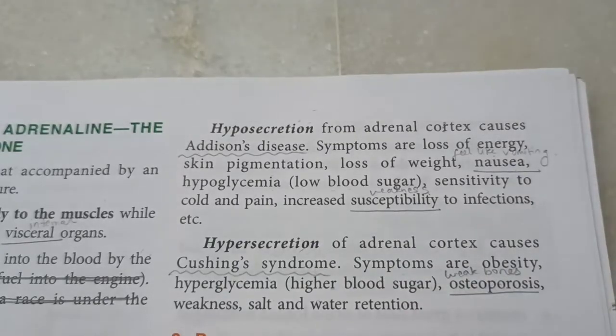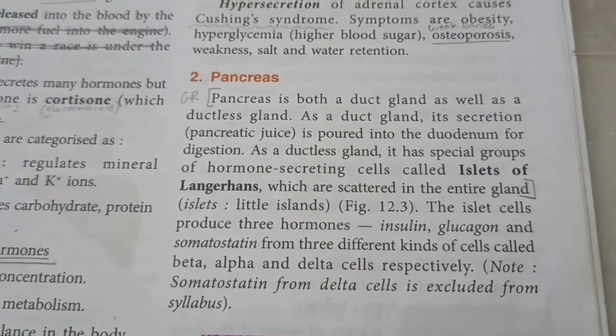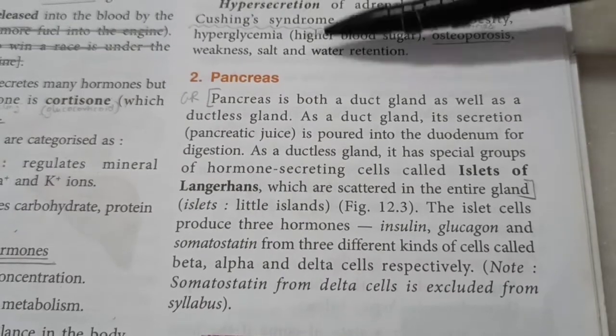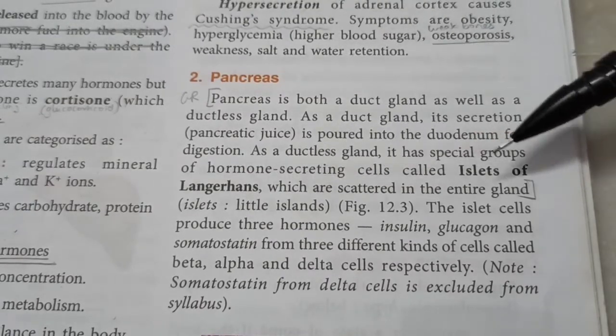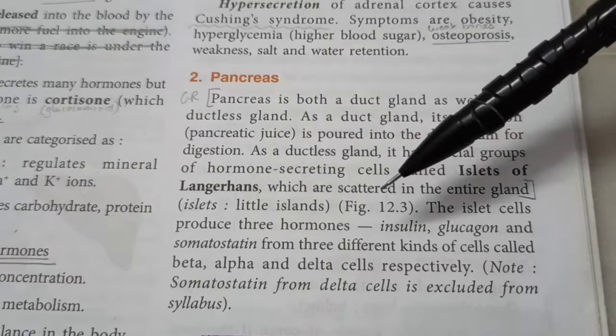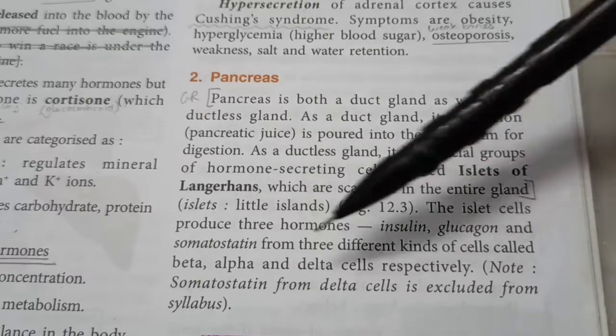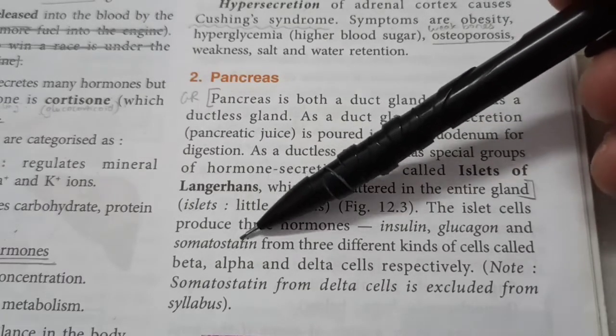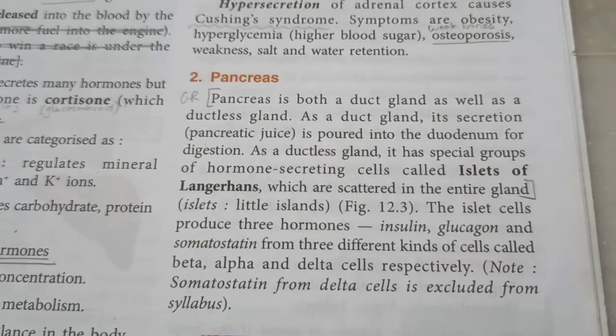The next hormonal gland is the pancreas. Remember, it's exocrine and endocrine both. The pancreas has a group of hormone secreting cells called islets of Langerhans. They produce 3 hormones: insulin, glucagon, and somatostatin, but somatostatin is not in our syllabus. Let's study insulin.